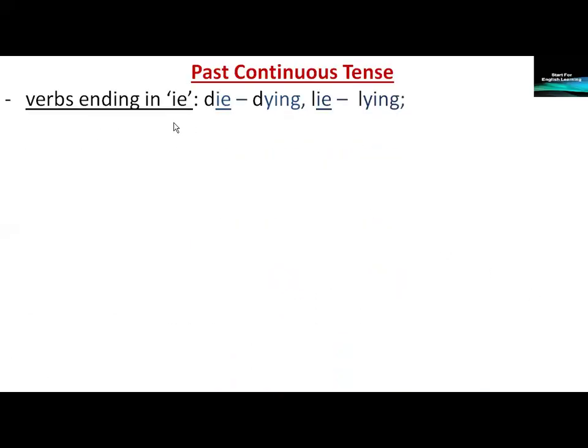Verbs ending in IE. Example, die. We remove IE and then we add Y plus ing. Example, die, dying. Lie, lying.